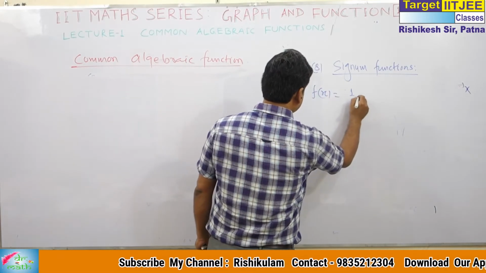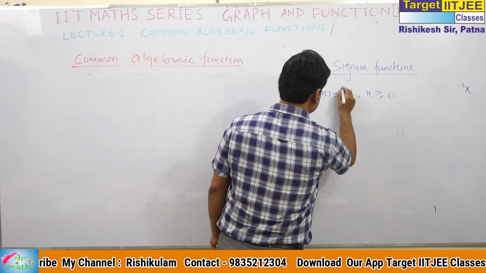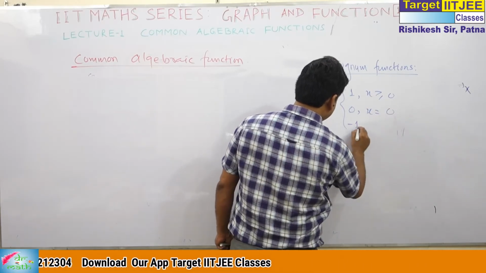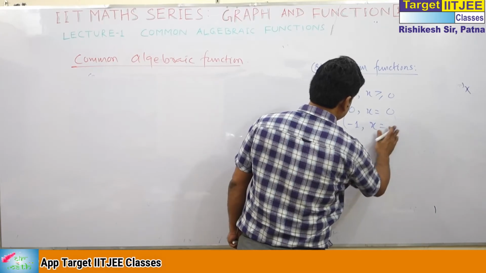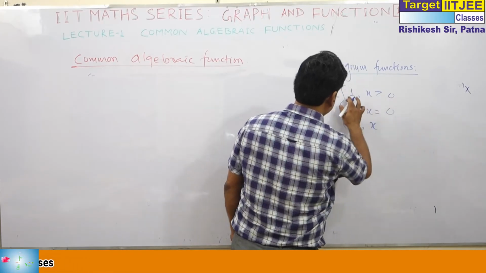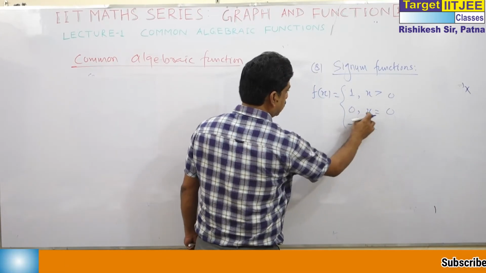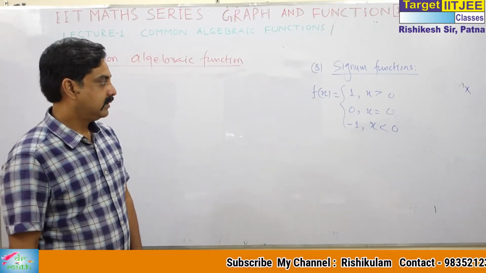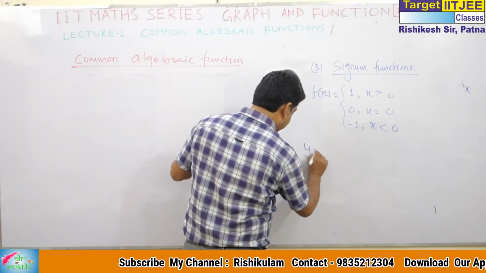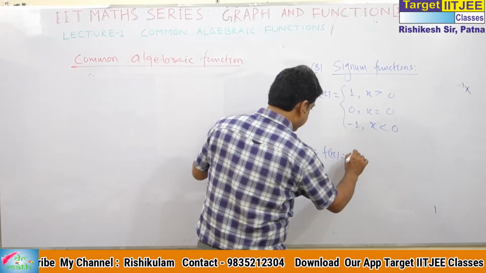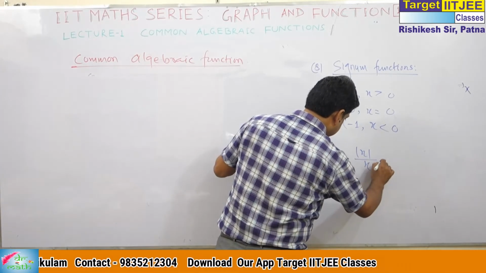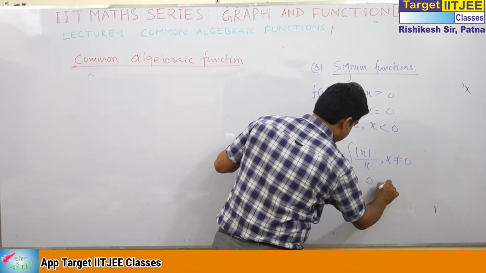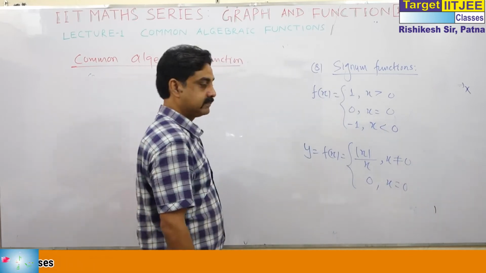f(x) is equal to 1 when x is greater than or equal to 0, 0 when x is equal to 0, and minus 1 when x is less than 0. This is the signum function. We can also write this as |x|/x when x is not equal to 0, and 0 when x is equal to 0.